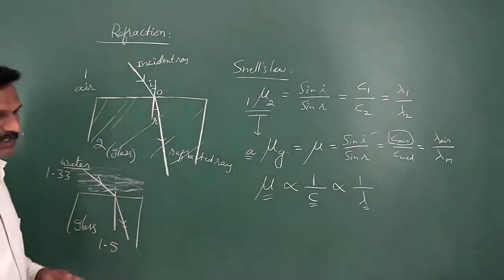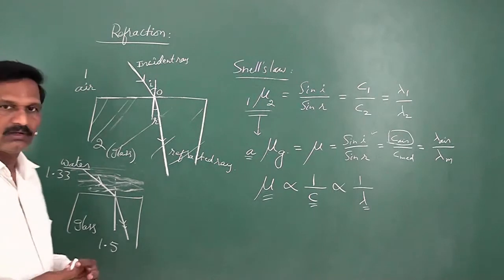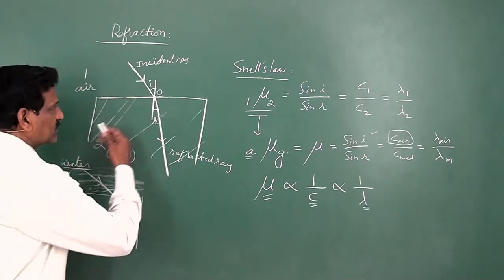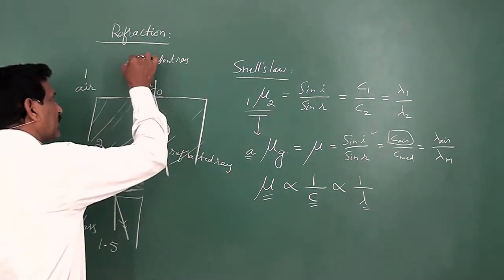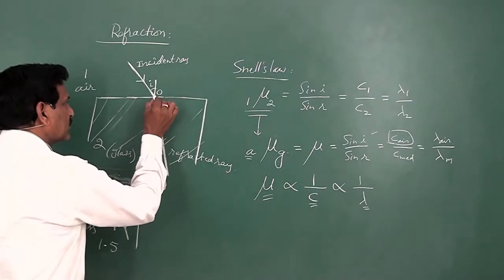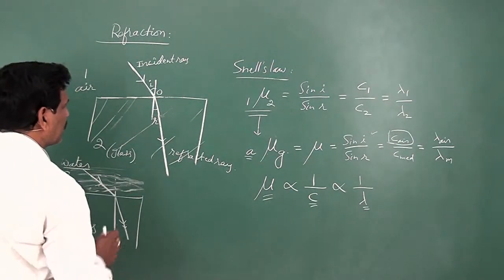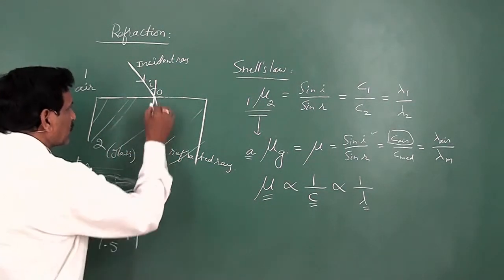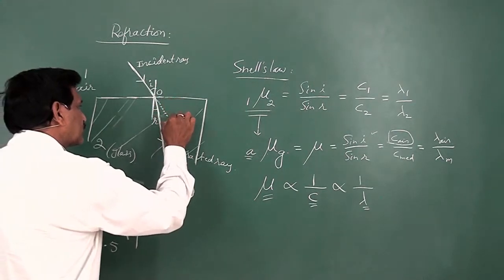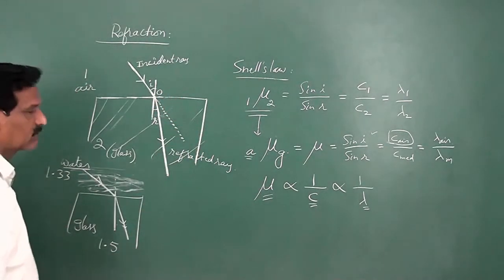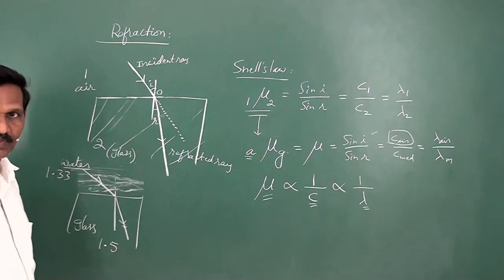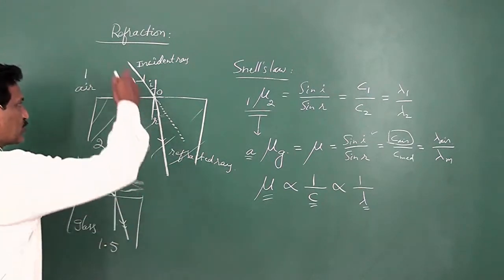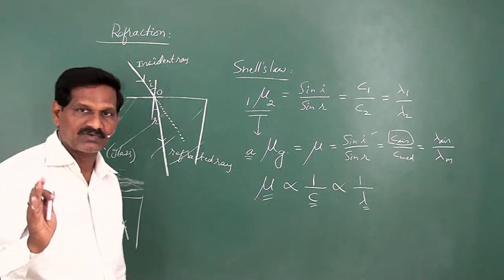So this is refractive index. And moreover, when light propagates from rarer to denser, it bends towards the normal like this. Here the incident light ray strikes the surface separating two media, then it bends like this. Instead of going straight, if there is no second medium, if you take a homogeneous medium, that means if it propagates in the same medium, it goes straight according to the rectilinear propagation of light.